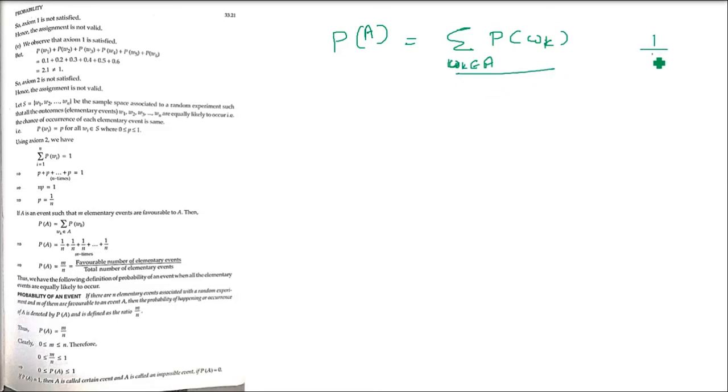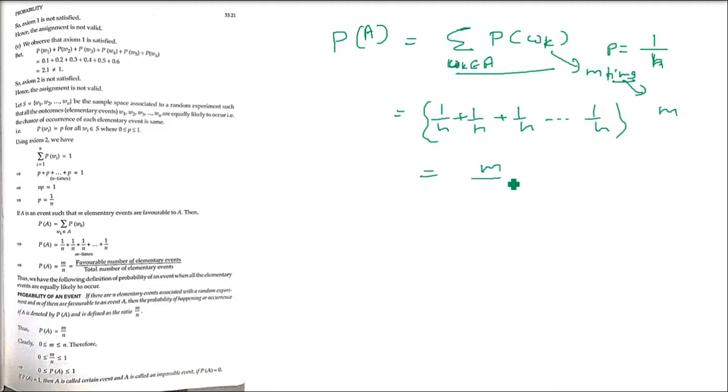When we start adding, as I said, all the probabilities are 1 by n because they are equally likely. How many are these? It is m times, because m are the favorable cases. m are the times when the value comes which we desire. So 1 by n, equally likely, goes up to m times. Why m times? Because m are the favorable cases. So the probability is m by n, because when we add them, it is m by n, and this is the actual probability.